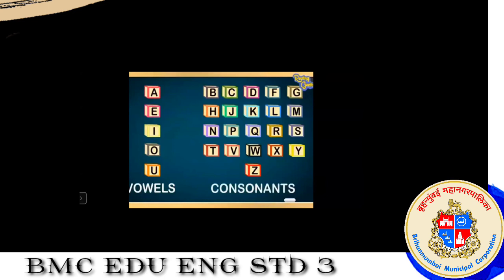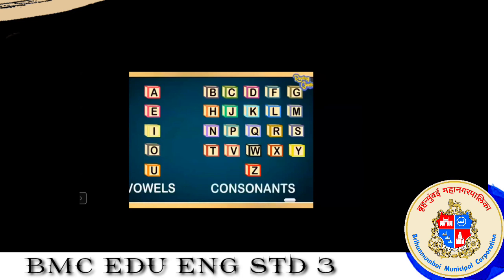When we say B, we touch our lips. Our lips touch each other. So they are called consonants, and the vowels are natural sounds. They come without touching our lips, without touching our tongue also. That is why they are called the vowels, and these are the vowel sounds.